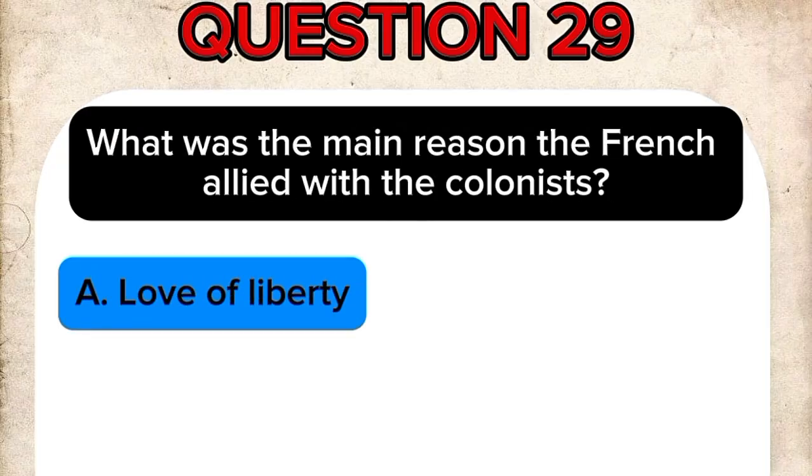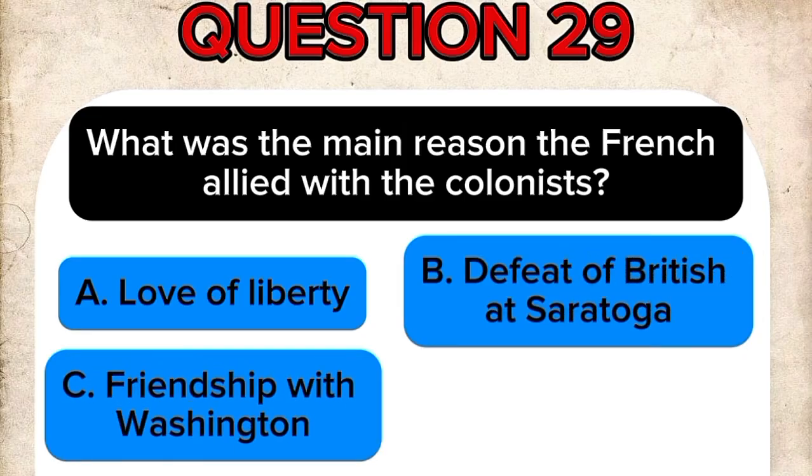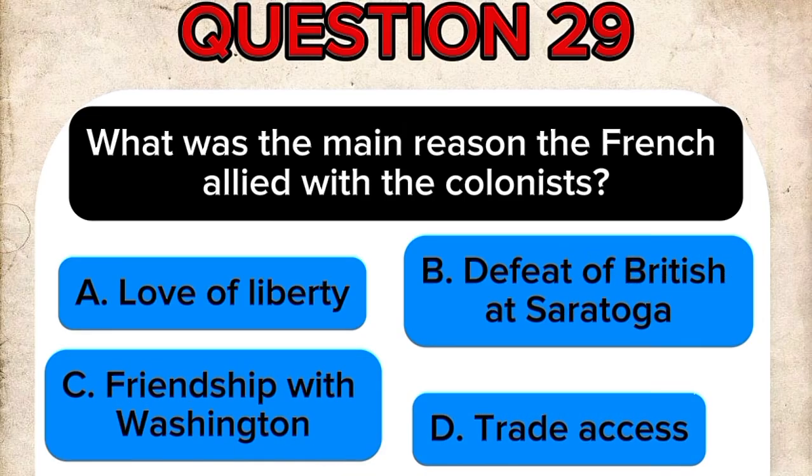A. Love of liberty. B. Defeat of British at Saratoga. C. Friendship with Washington. D. Trade access.